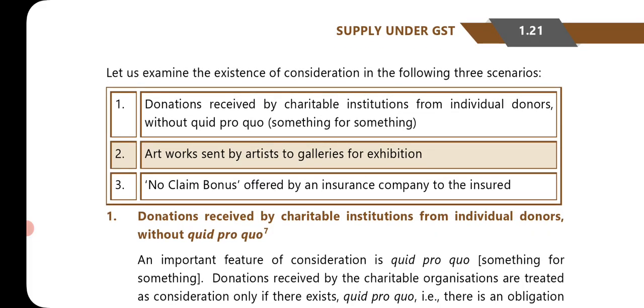Let us examine the existence of consideration in the following 3 scenarios. Donation received by a charitable institution from individual donors without quid pro quo, something for something. Next, artwork sent by artists to galleries for exhibition, and no claim bonus offered by an insurance company to the insured.